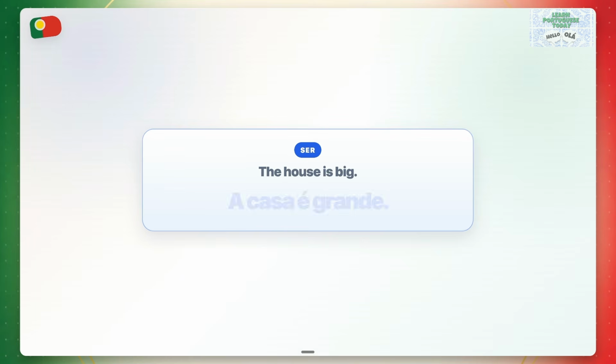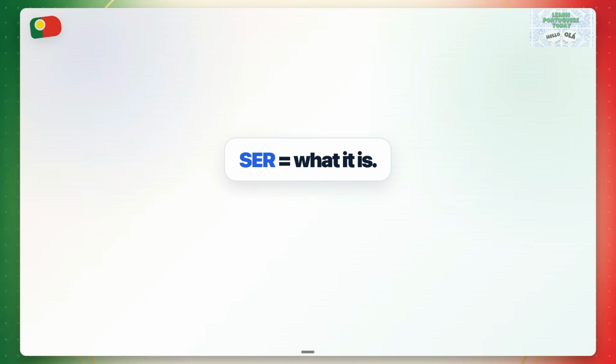The house is big. A casa é grande. This describes what the house is like. Ice is cold. O gelo é frio. Cold is part of what ice is. Again, ser is what it is. Ask, what is this person or thing?